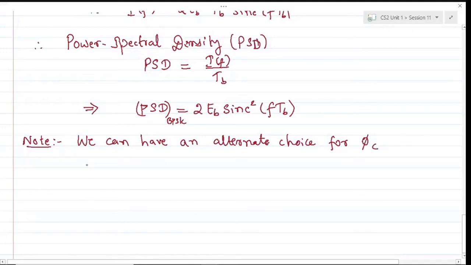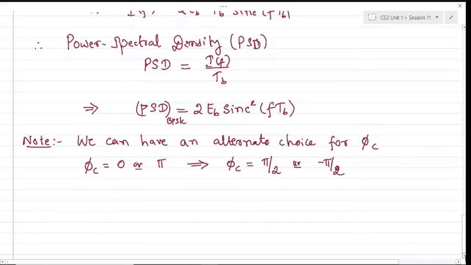Correct. So here we have taken phi c to be either 0 or pi, so 0 for binary 1 and pi for binary 0, or vice versa. But we can as well have the carrier phase modulated with respect to the binary bit stream as pi by 2 or minus pi by 2.